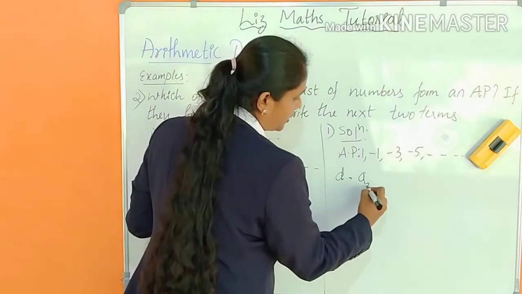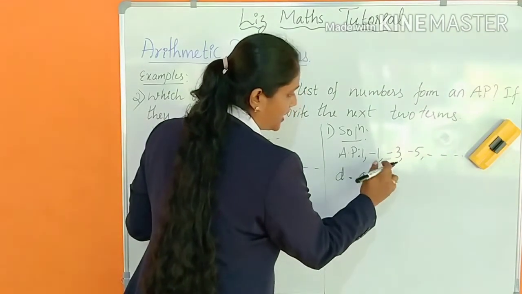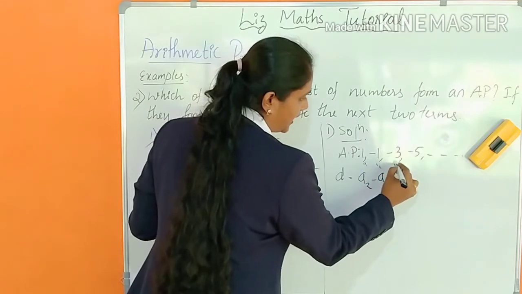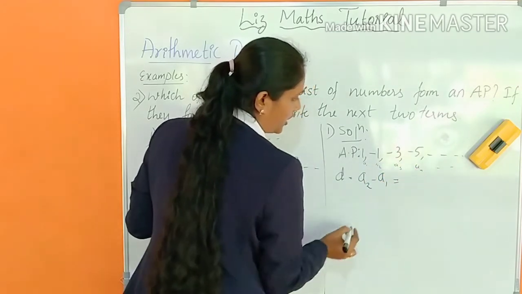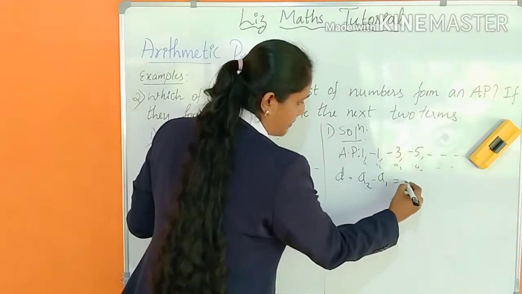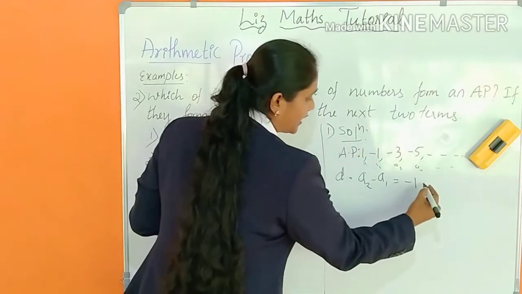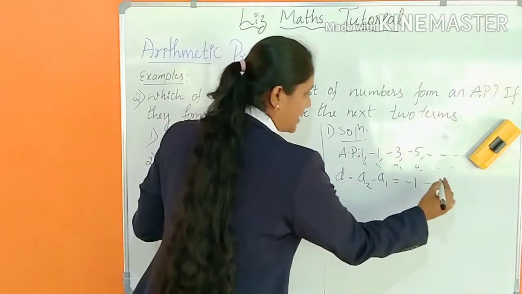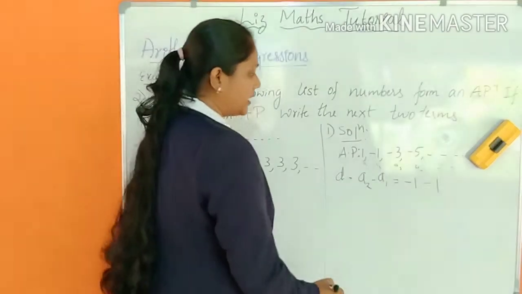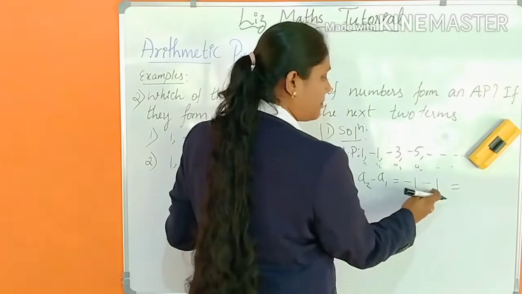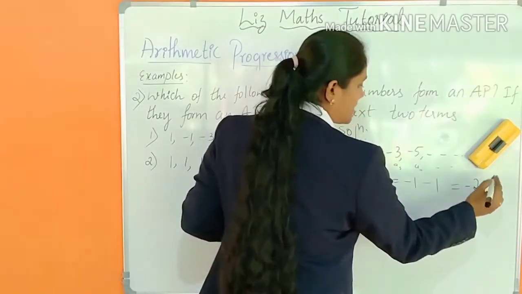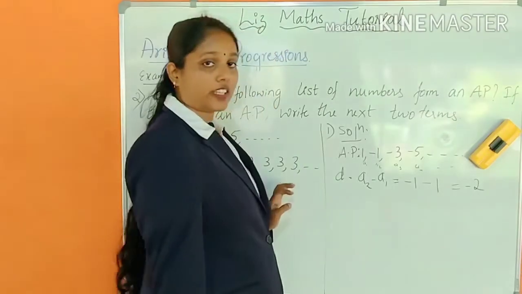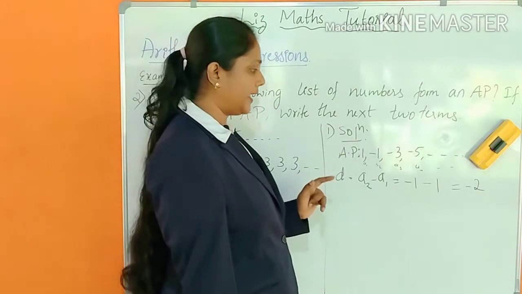First you have to find A2 minus A1. This is A1, A2, A3, A4, and so on. A2 is -1, and the minus is there in the formula, and A1 is 1. So what is the answer? -1 minus 1 gives -2. Adding the same sign, it is in the same category, so you have to add.